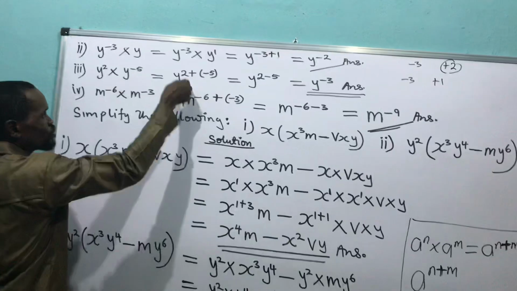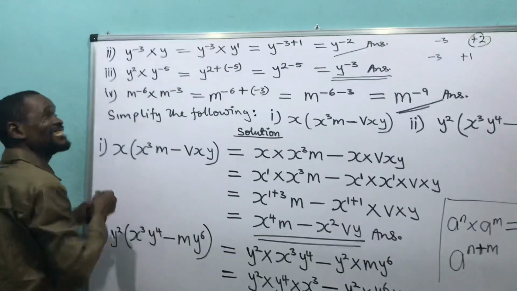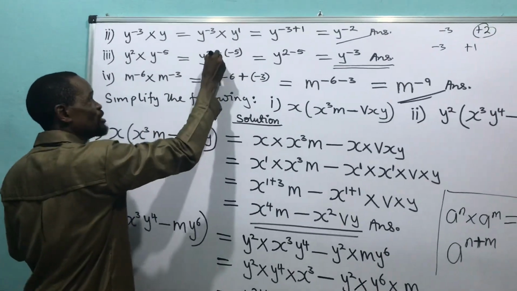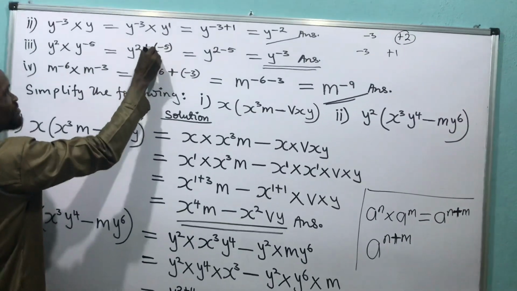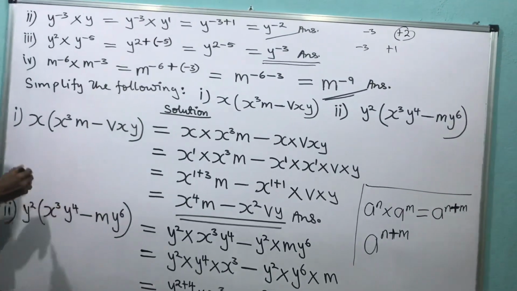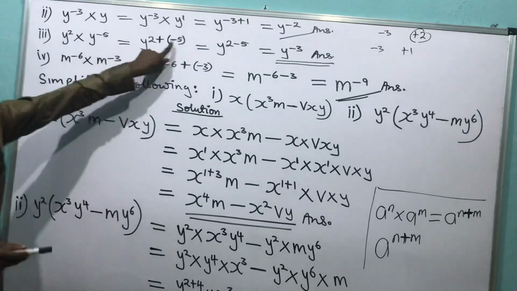2. Plus. Have you seen the plus, which is constant? It's there. It must be there. Look at it as I put it plus. Then this man is minus 5. I put it inside the bracket. I write it minus 5 inside the bracket. The power of this man is minus 5.